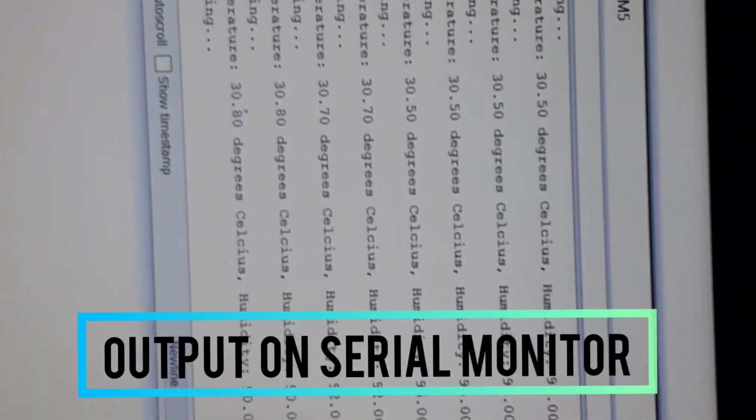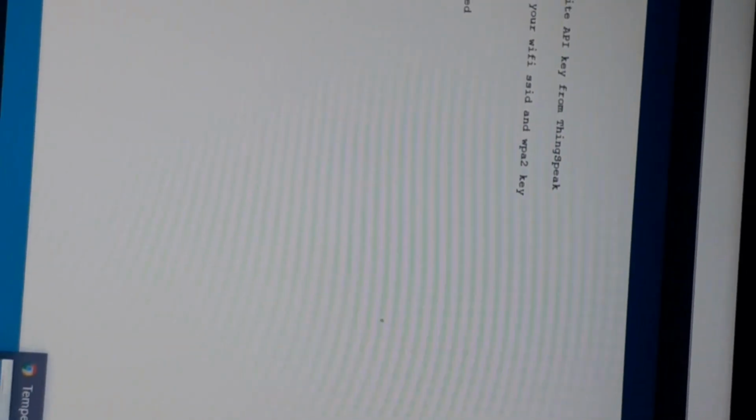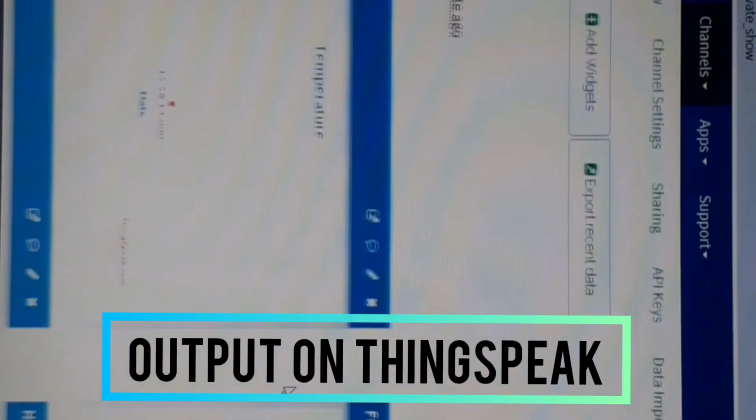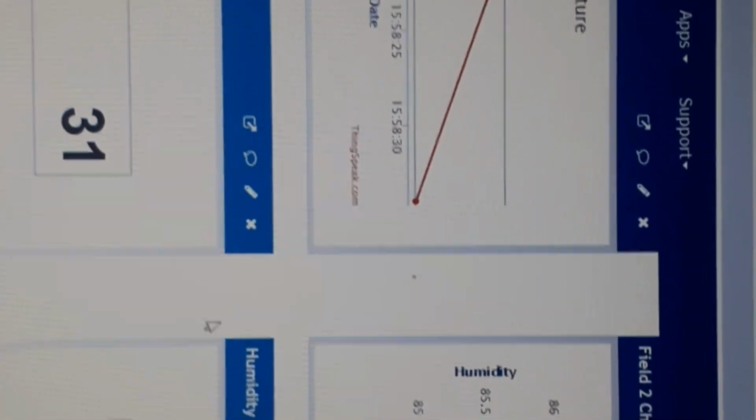It's actually raining outside, so the humidity is somewhat more, 92, 90, 30.80. This is the temperature and humidity. I directly show you on ThingSpeak. Yeah, we can see one entry. The first entry is taken by ThingSpeak here. Also I used a numeric data display. See how the value changes.